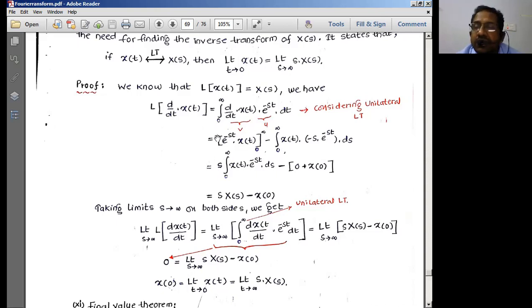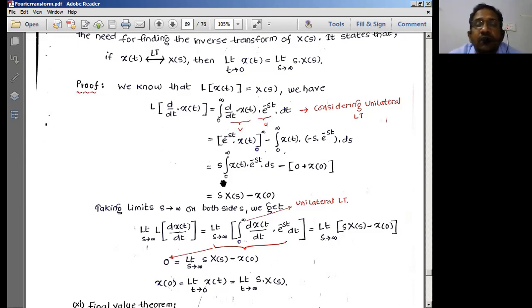This is important. In the previous property we took the limits as minus infinity to plus infinity, but for the initial value theorem, this limits consideration is very, very important. If you make a mistake by considering the limits as minus infinity to plus infinity, then you never get this particular result.